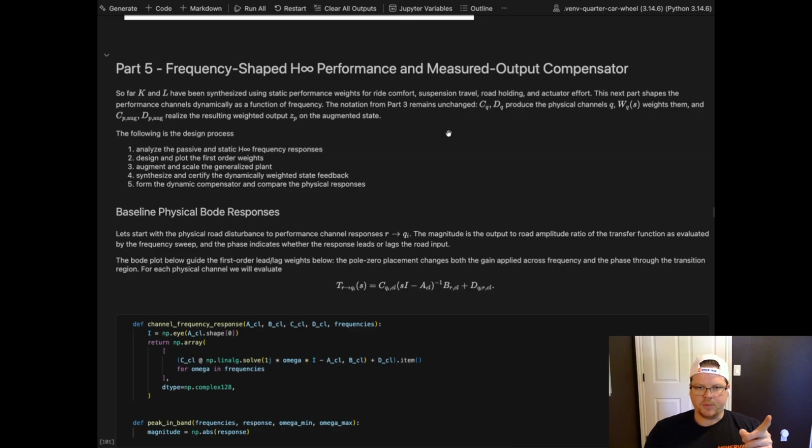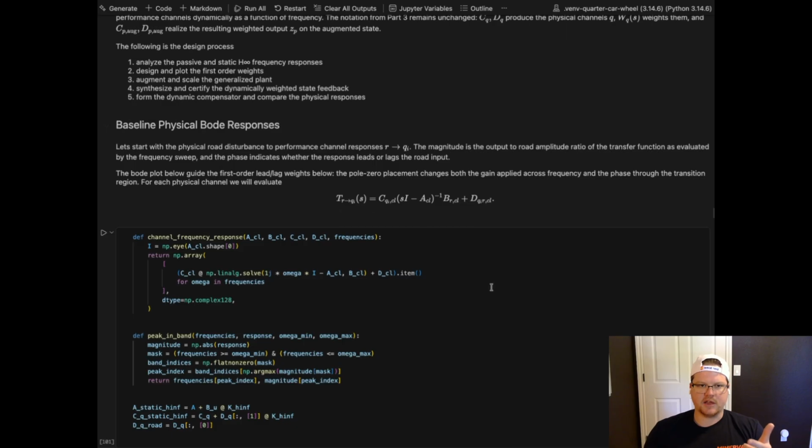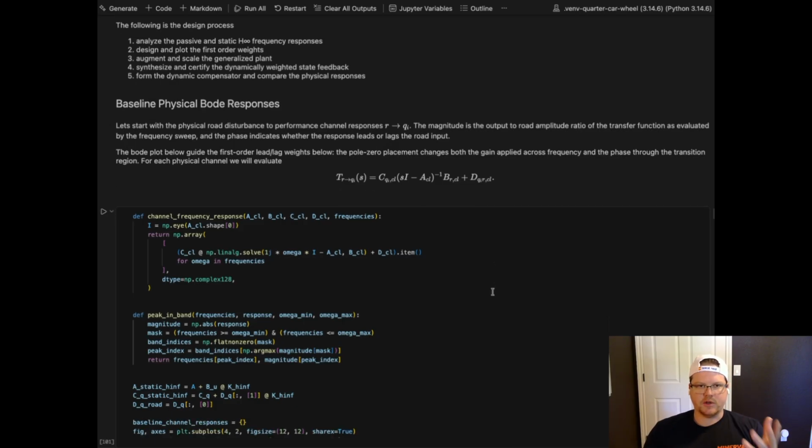I believe I put it above, but these are the closed loop A, B with the road input, C, and then D is the feed through. I'm going to form these from before with the passive suspension and then the static H infinity control synthesis that was computed above.